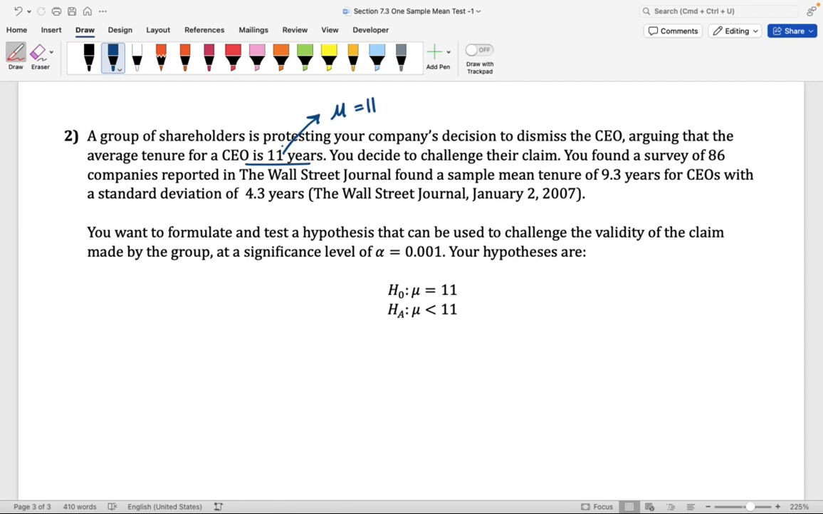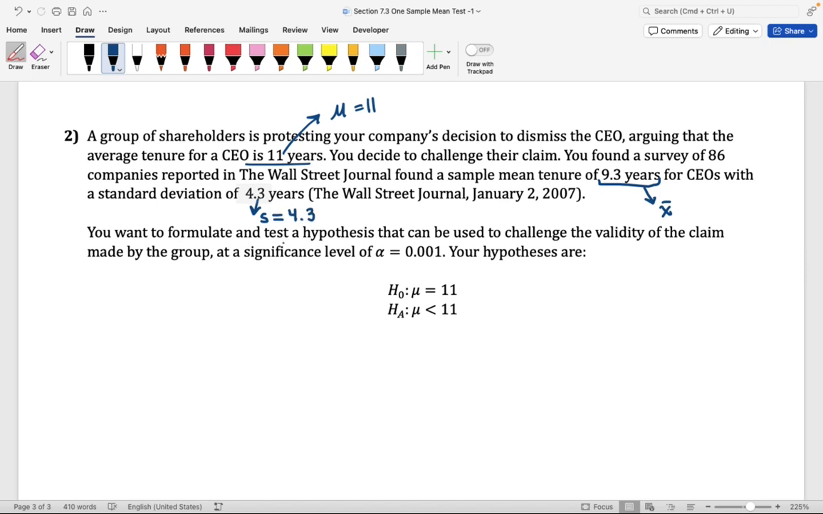Now, you decide to challenge their claim and you go out there looking for data. You found a survey of 86 companies. This is a report from the Wall Street Journal. And this survey found that the sample mean is 9.3 years for a CEO. So this is our X bar. And it says with a standard deviation of 4.3 years. So this is our standard deviation for the sample.